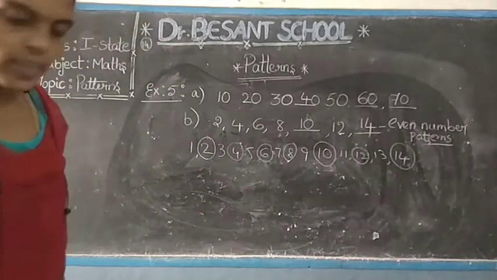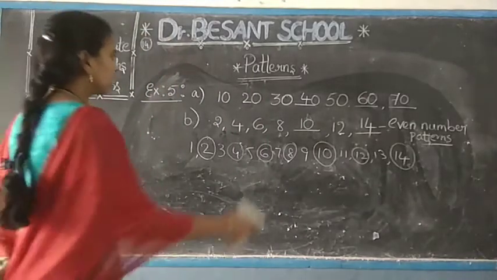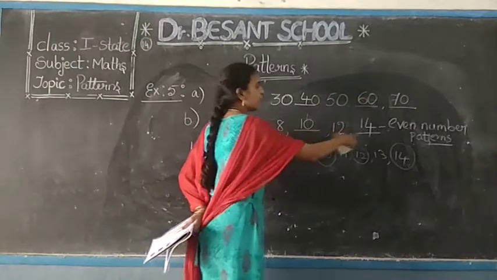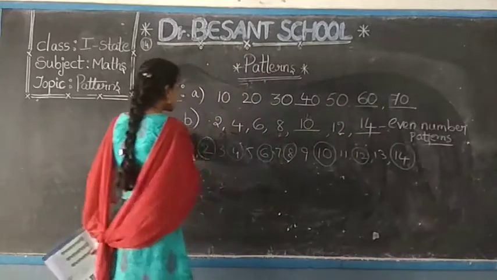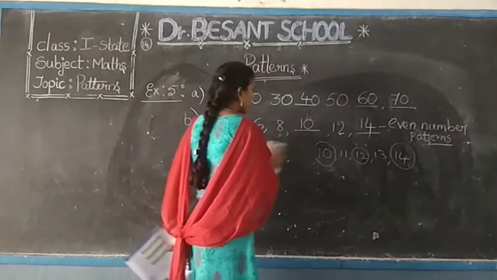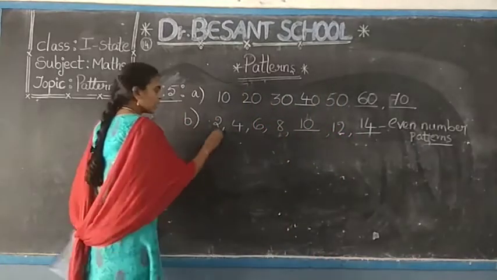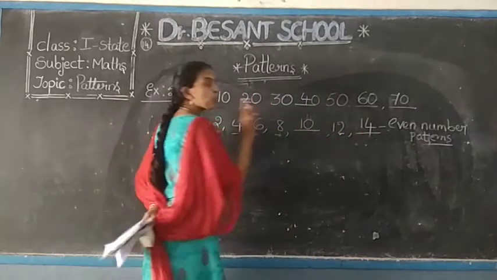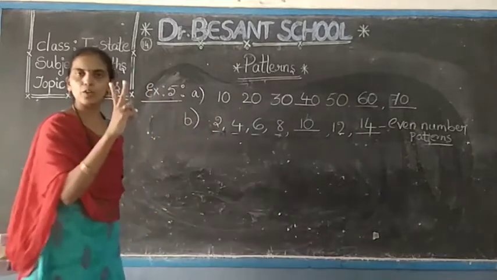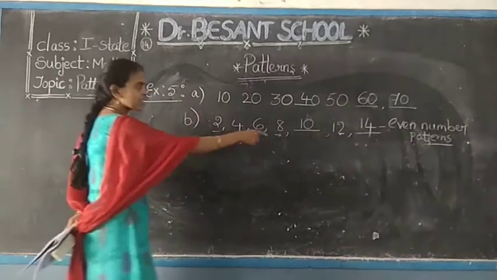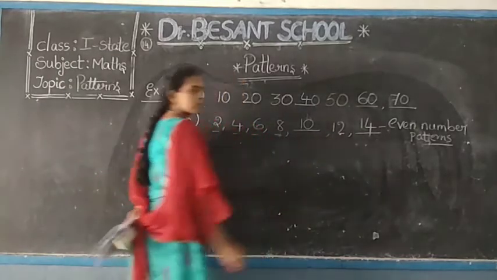So you have to write the answers in the blanks as 10 and 14, because you can also observe it in another way. See, these are all the numbers in the 2 table. If you know the 2 table, you can easily answer these 2 blanks.